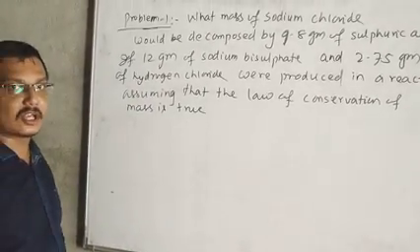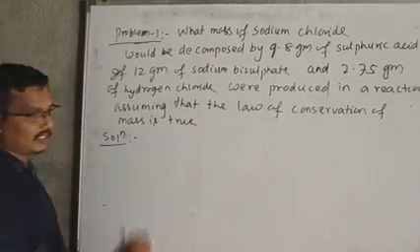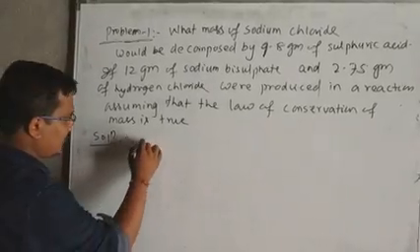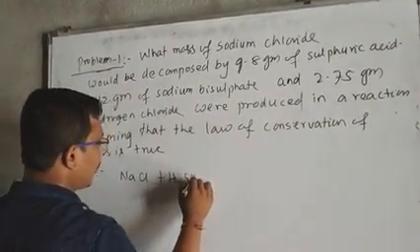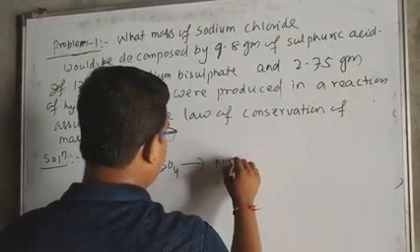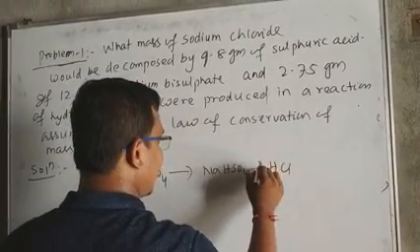Now let me solve the problem. Here the reaction is NaCl plus H2SO4 gives NaHSO4 plus HCl.